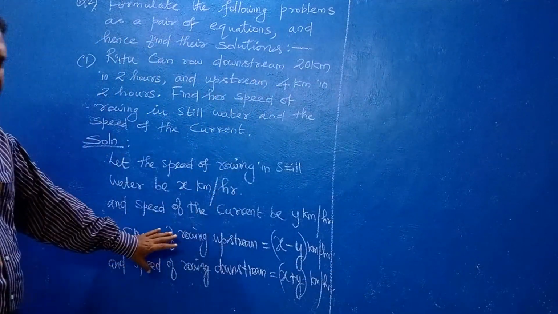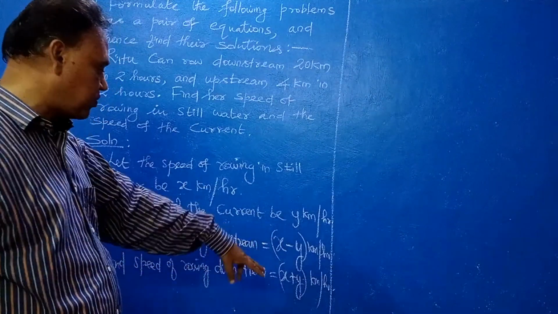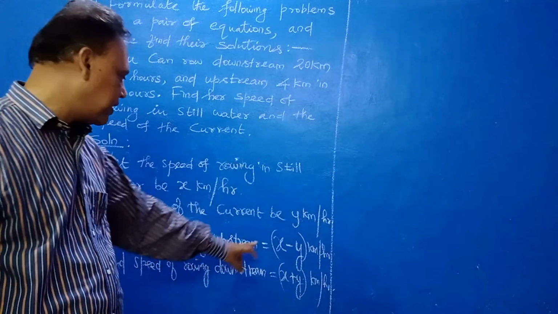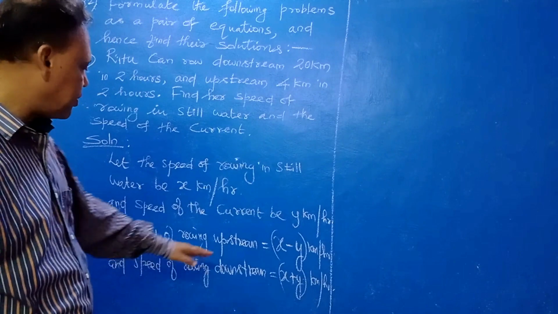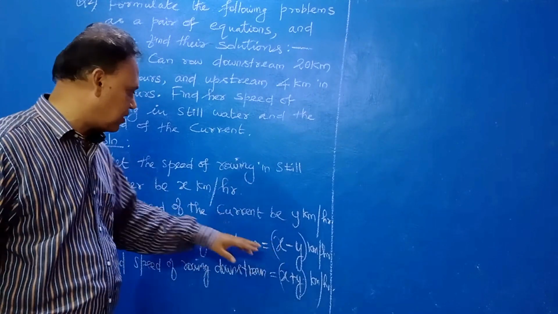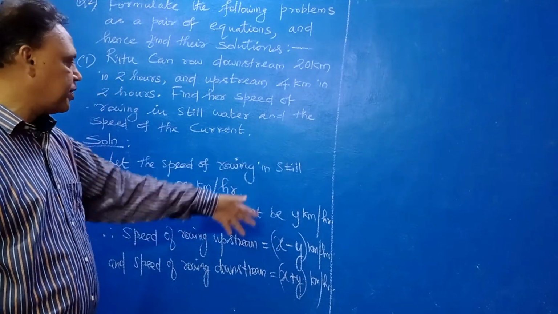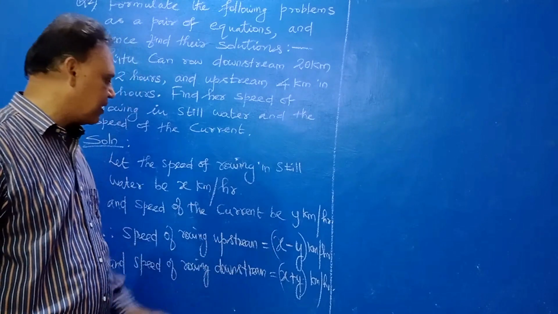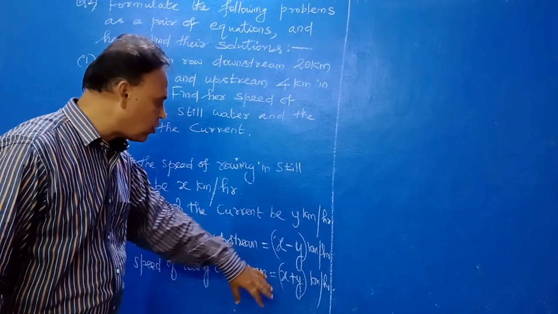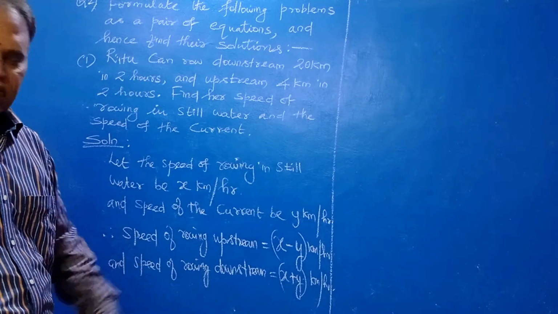This is very important. You have to understand what is upstream and what is downstream, then only you will write correctly. Upstream means you always subtract from the speed of rowing. Downstream means you have to add, the speed will increase.